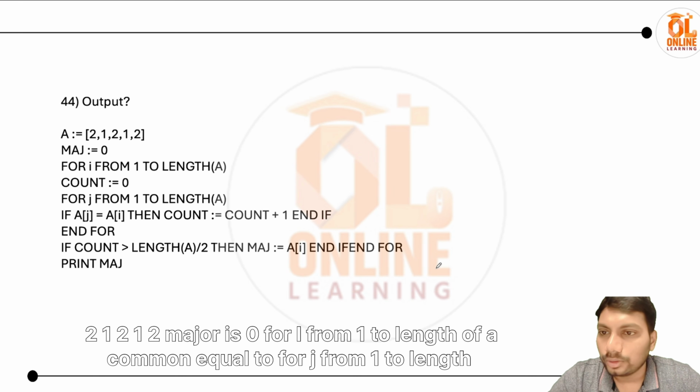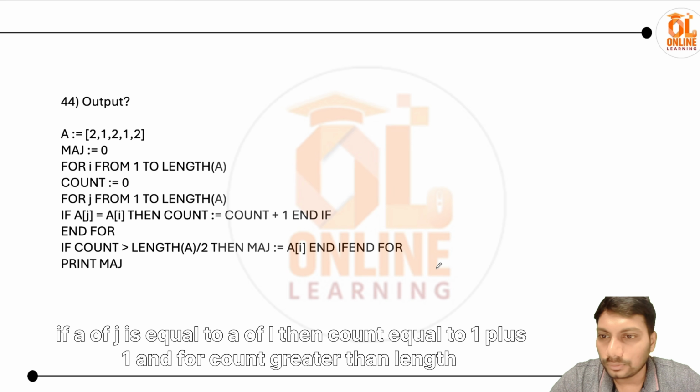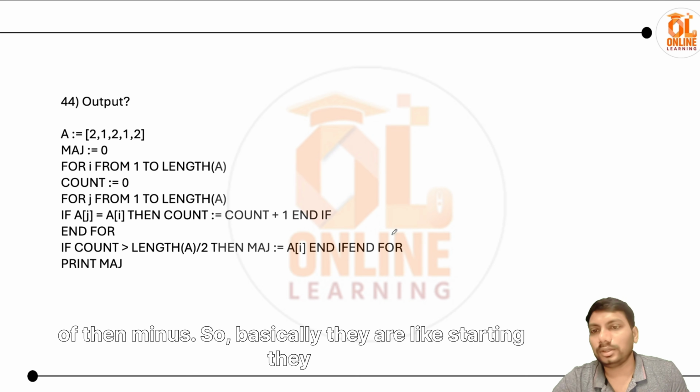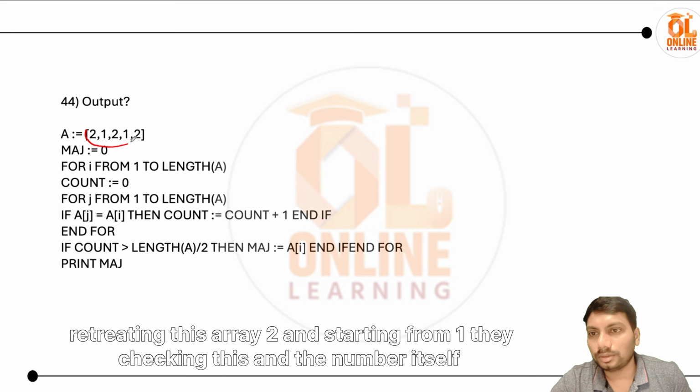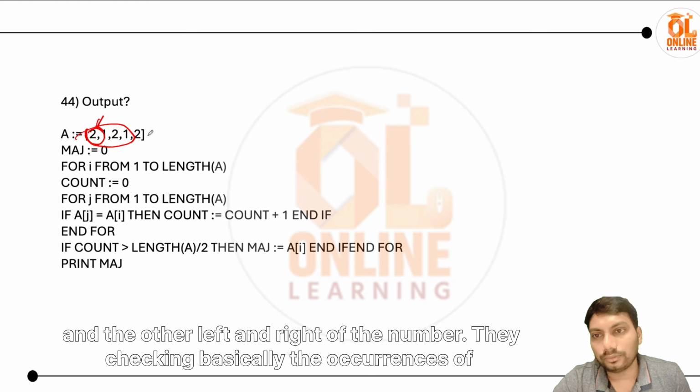Okay, 2 1 2 1 2, major is 0, for I from 1 to length of a, count equal to 0, for j from 1 to length. If a of j is equal to a of I, then count equal to count plus 1, and for count greater than length of a by 2, then major. So basically they are iterating this array starting from 1, checking the number itself and the other left and right elements. They're checking basically the occurrences of it.